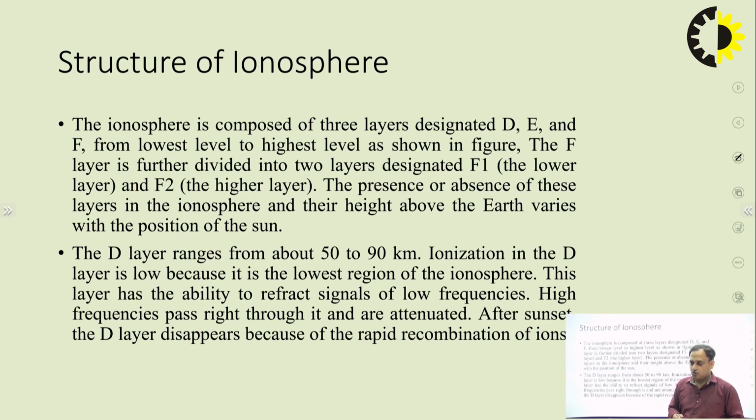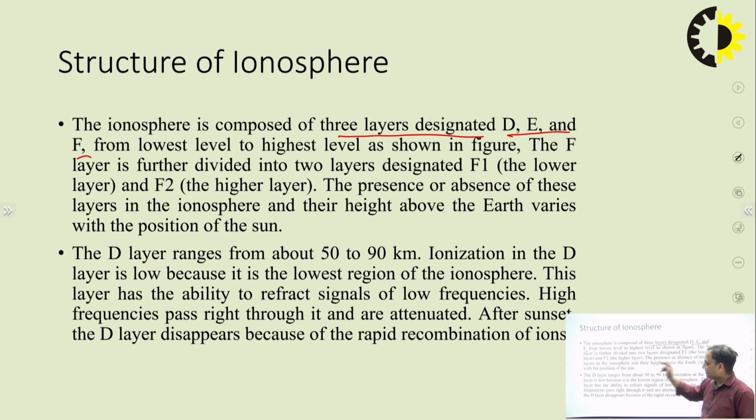When we talk about the architecture or structure of the ionosphere, there are different layers in the ionosphere, like the D layer, E layer, and F layer. How these layers are divided and how they are affected in day and night time, we will discuss. The ionosphere is composed of three layers, called the D layer, E layer, and F layer, from the lowest layer, which is the D layer, to the highest layer, which is the F layer.